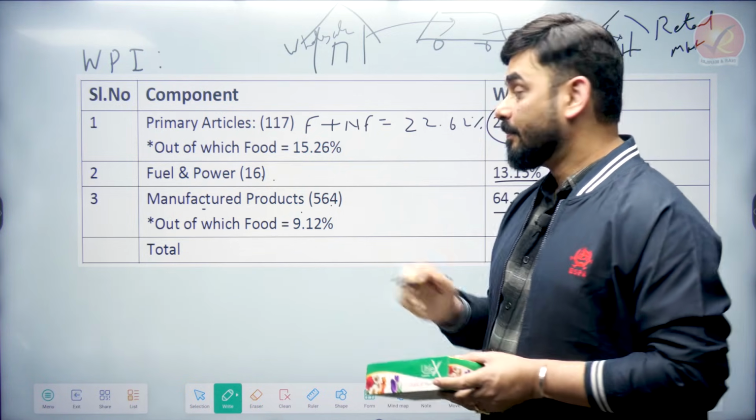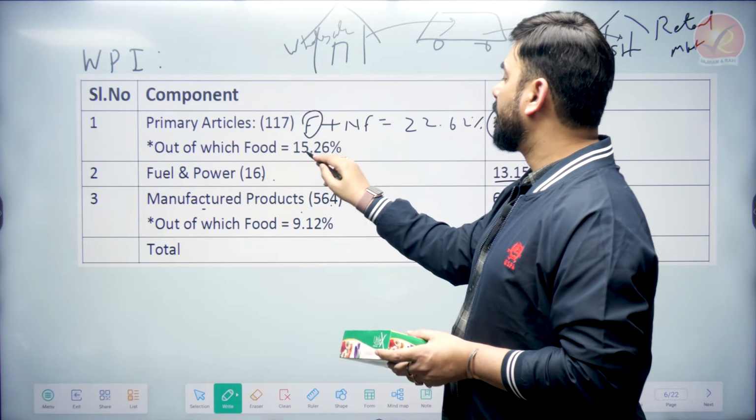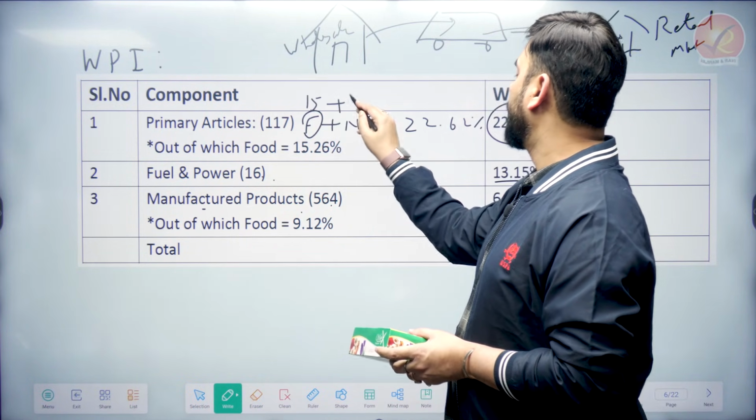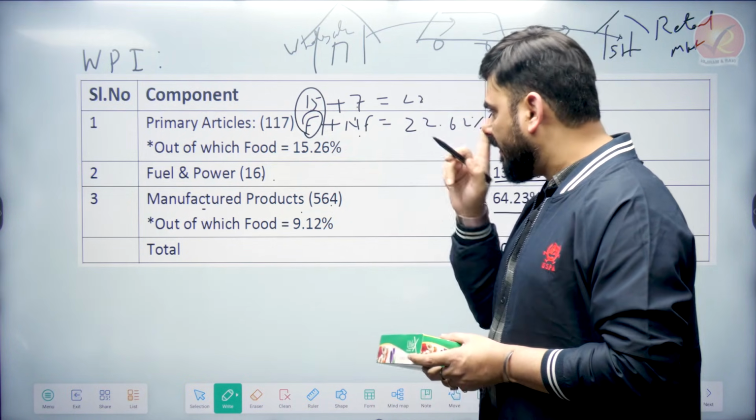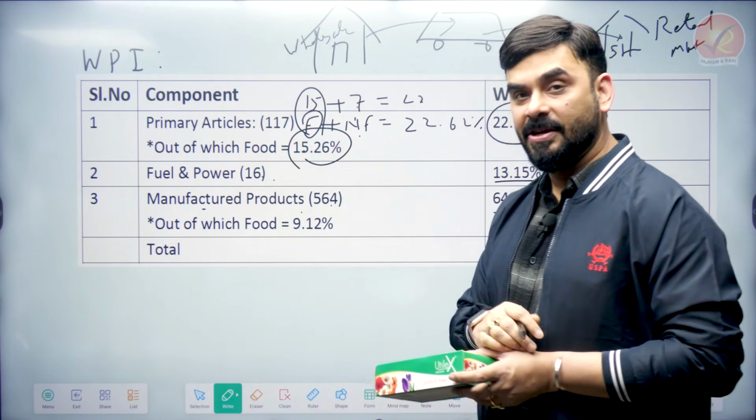So, food plus non-food. What is the importance? 22.62%. But what is the importance of only food? 15. So, this is 15 plus roughly 7. So, non-food is 7. So, what is the importance of food? 15. See, this is called weightage given to food.